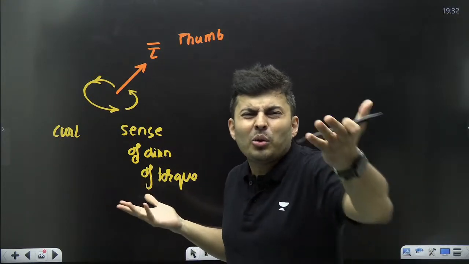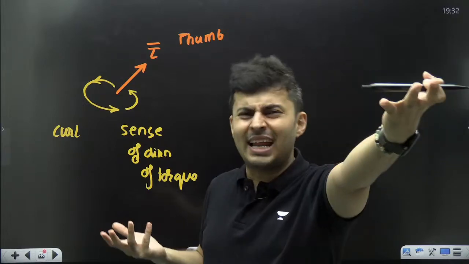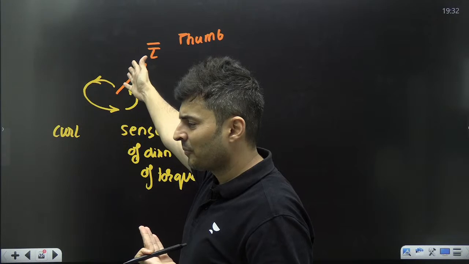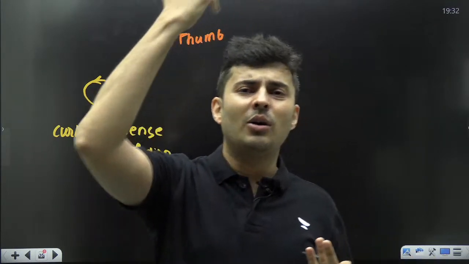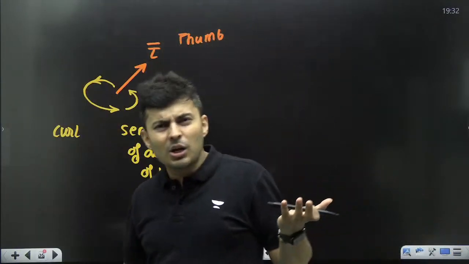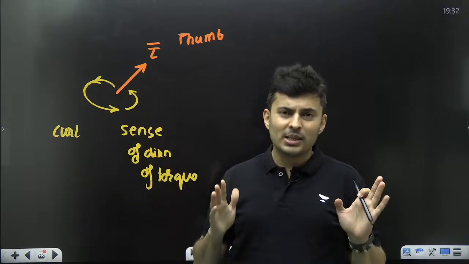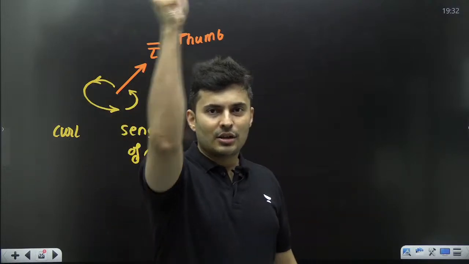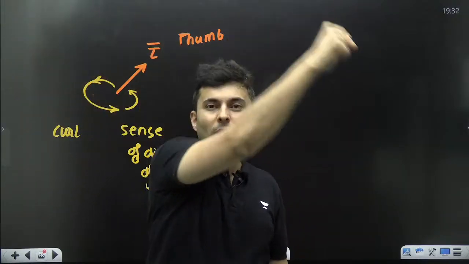You will be like, sir, you could have done this simple thing. Why all this nonsense business, sir? Why all this right hand and all these things? We can just say clockwise and anti-clockwise. Okay, I'll tell you what is the problem with clockwise and anti-clockwise. Just look at my hand.